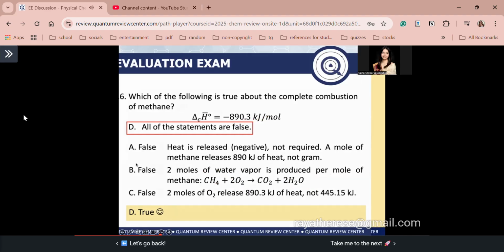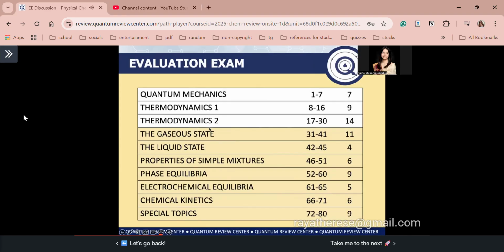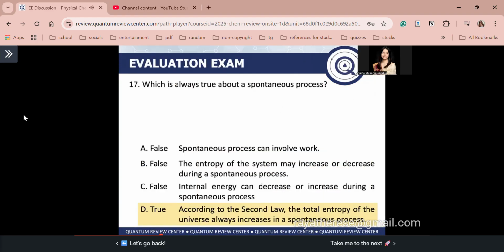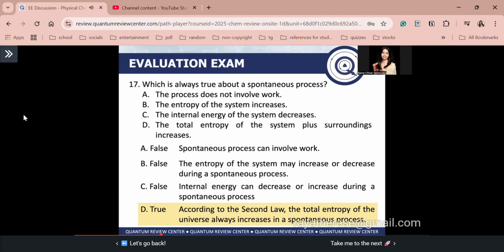Okay? Okay, next. Ayan, so done na tayo, guys, for thermodynamics 1. Now, let's proceed to thermodynamics 2. So, here you have, guys, 14 items. Ma'am, ang dami. So, guys, marami nagsasabi na maraming previous items sa boards na maraming entropy calculations. Okay? So, guys, makinig. Ayan, so for this one, number 17, which is always true about a spontaneous process. So, these are the choices, guys.